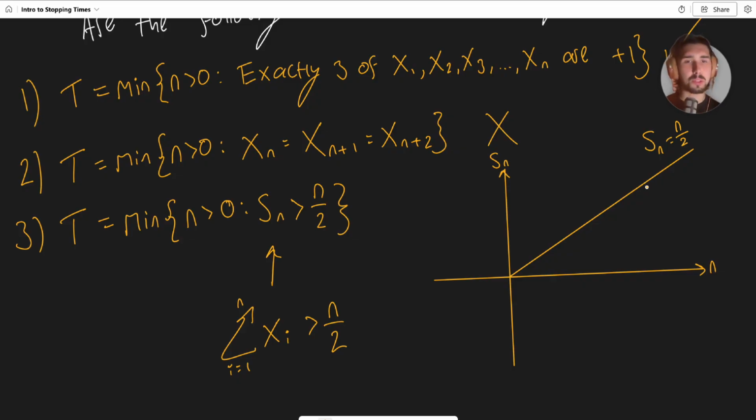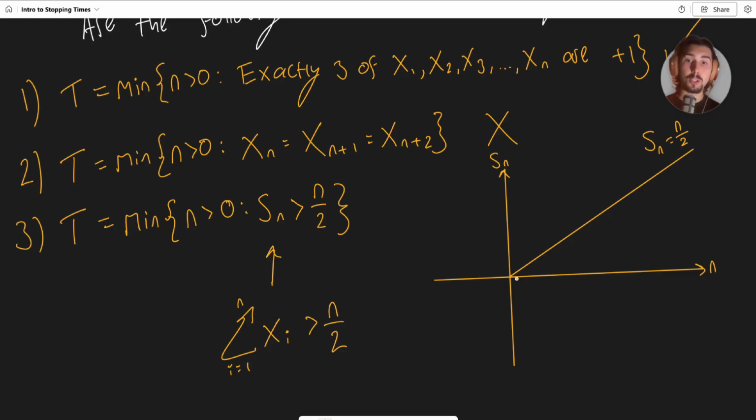If n was any positive real number, I've just drawn it like this. But in reality, this is only for whole number values of n, positive integers. So really, it would just be points looking like this, not a continuous line like that. But I've drawn this for the sake of explaining, because it makes a lot more sense to do it like this. So just to visualize this, let's draw our stochastic process.